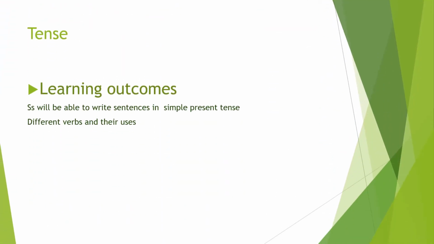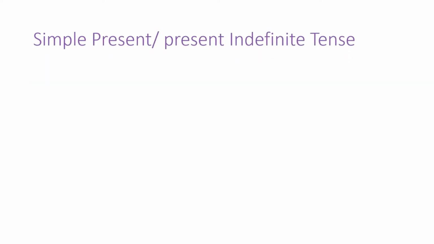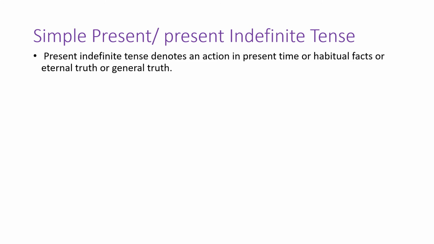Tense. Today I will discuss especially the present indefinite tense and its uses in sentences and different verbs in present indefinite tense. After the class, you will be able to write sentences in this tense. So, present indefinite tense denotes an action in present time.